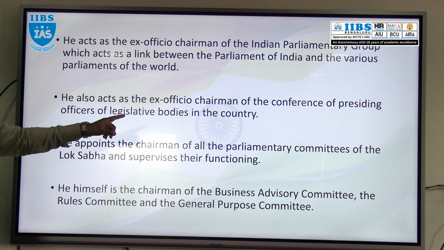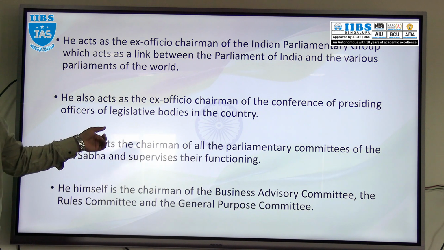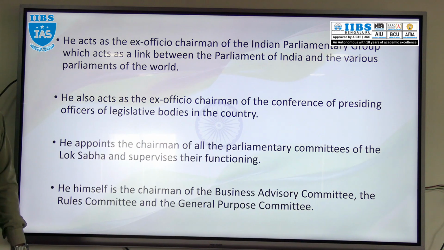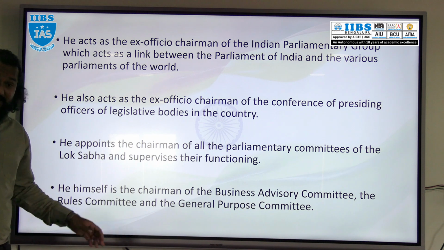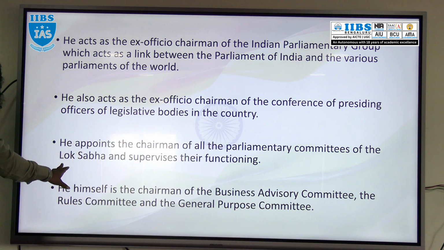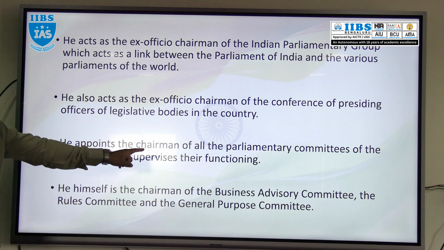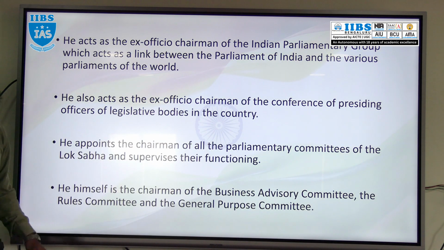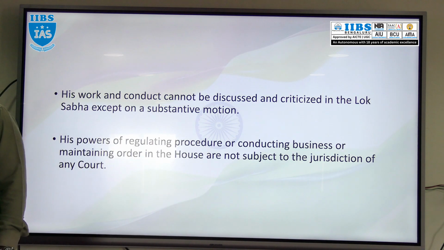And he also appoints the chairmen of the parliamentary committees of Lok Sabha. He appoints the chairmen and supervises those committees' functions, whether they are doing properly or not. All those things will be done by the Speaker of Lok Sabha. And he himself is the chairman of 3 parliamentary committees: Business Advisory Committee, Rules Committee, and General Purposes Committee.